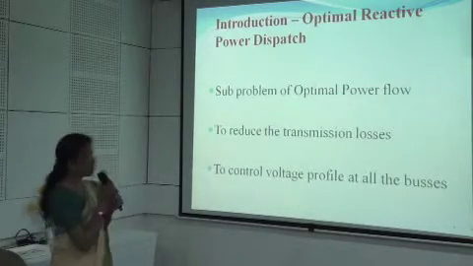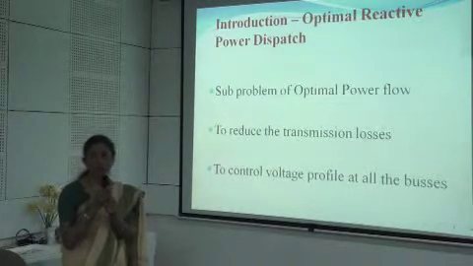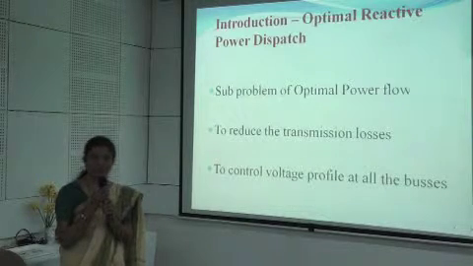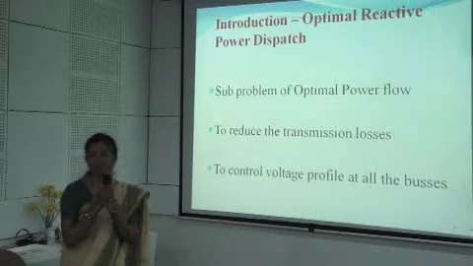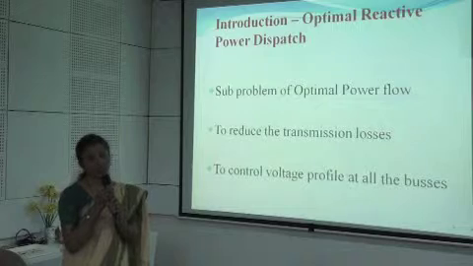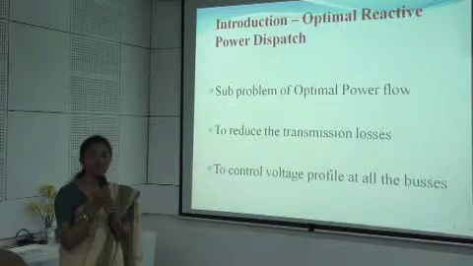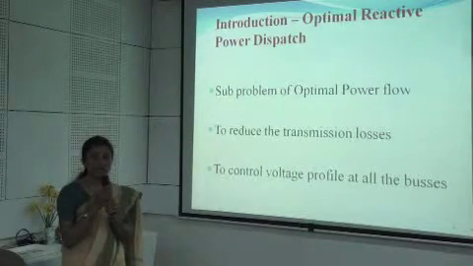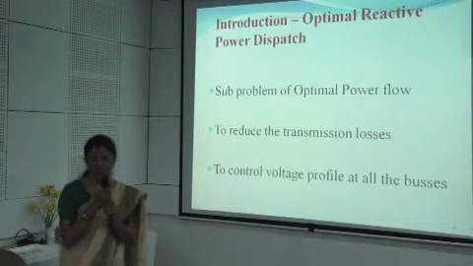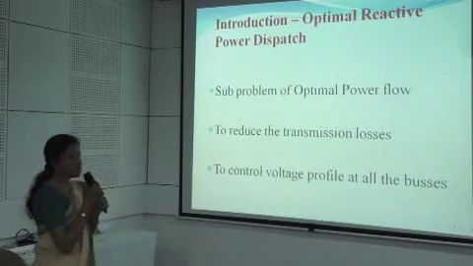Now what is OPF? Optimal power flow basically deals with the control of the impedances, the angle, and at the same time the power flow through the complete power system by controlling the various control parameters and variables.